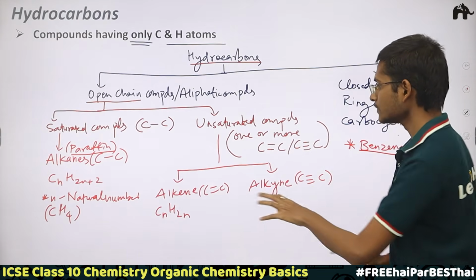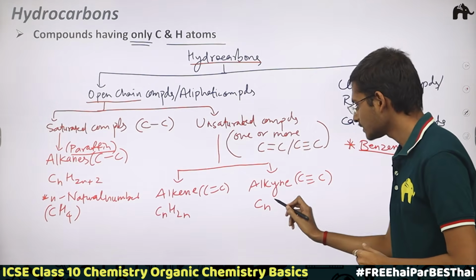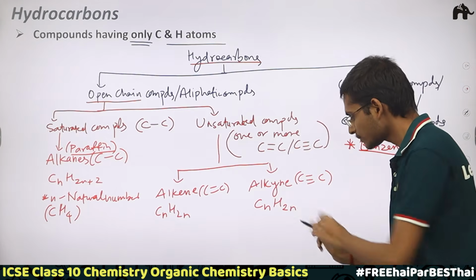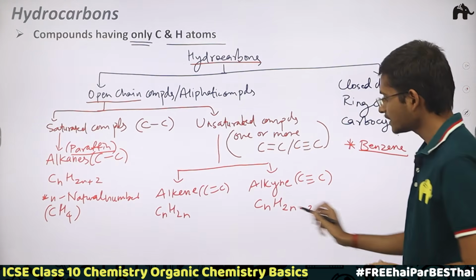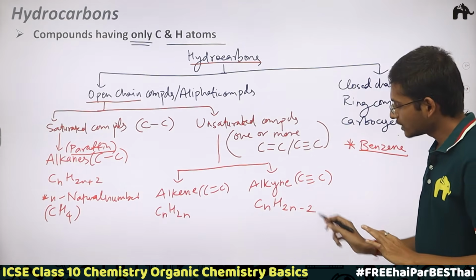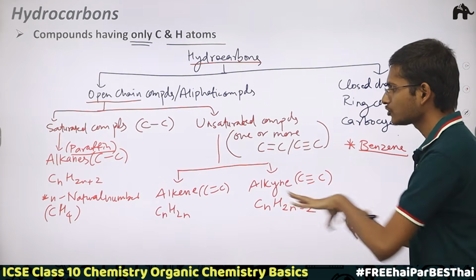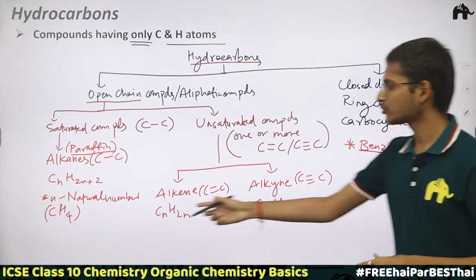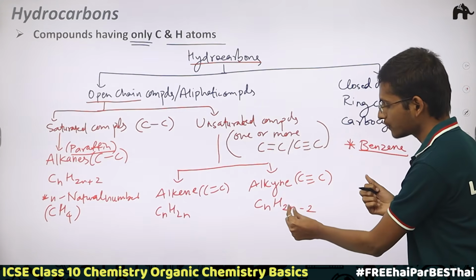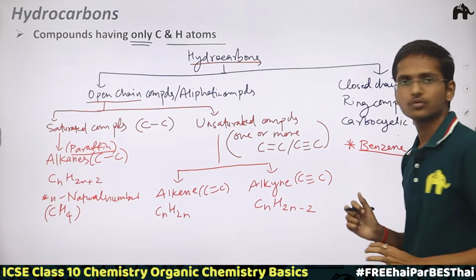Now if we take n number of carbon atoms, then in case of an alkyne you need to take 2n hydrogen atoms and then minus 2, and whatever number you get is the general formula for an alkyne. You can just put in the numbers and get the answer. So here it would be C2H4, and here C2, and 2 twos are 4 minus 2, so 2, C2H2.